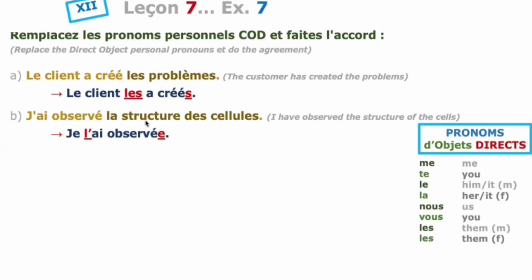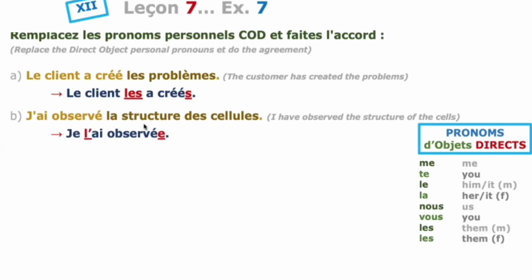Why are we adding this? La structure des cellules is replaced by it. It is la as the feminine identification. But the next verb starts with a vowel, so we have to add l apostrophe. La will become l apostrophe: Je l'ai observée. See the agreement here. Why did we add e at the end?